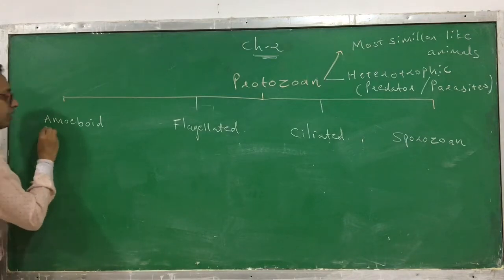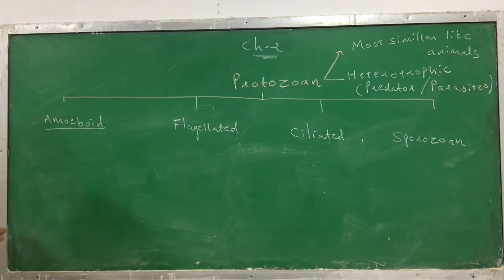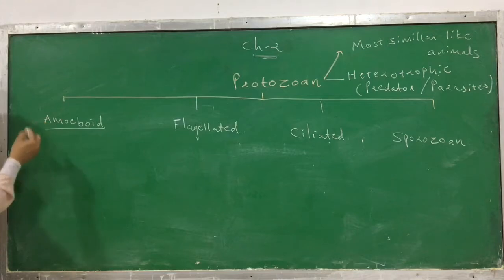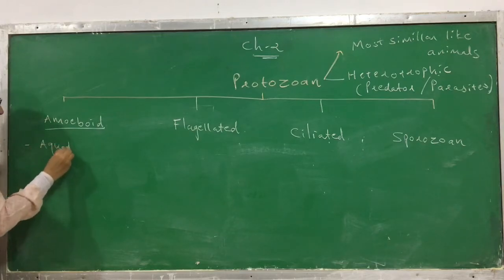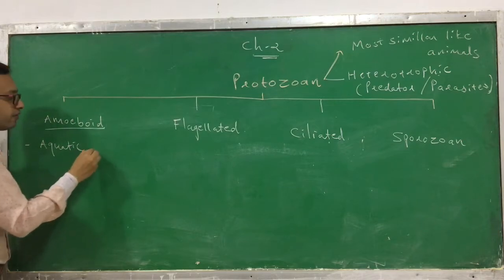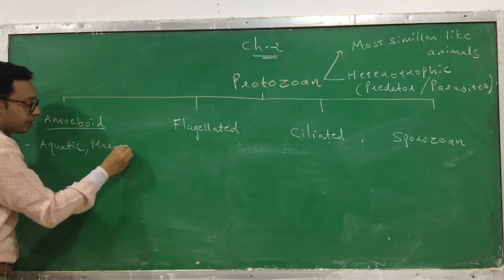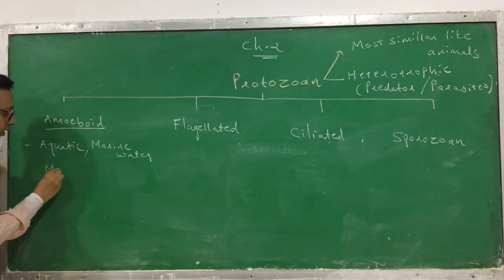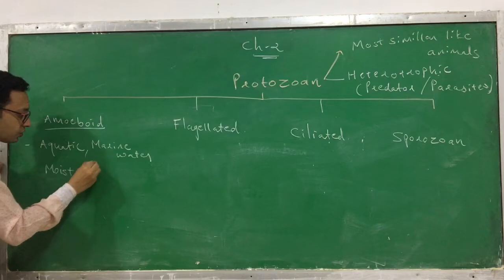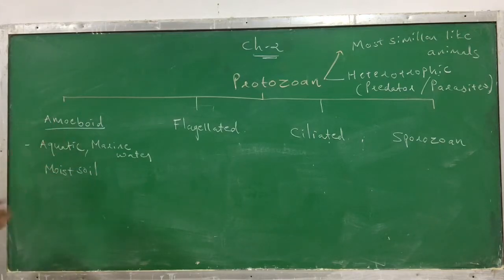The first kind is called amoeboid protozoa. The very well known example is amoeba. There are various locations where amoeba can be found. It can be found in fresh aquatic water, it can also be found in marine water, even in sea water, or in moist soil. So these are the locations where amoeba can be found.